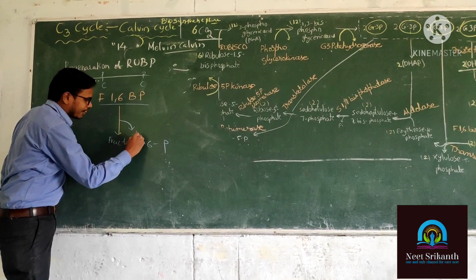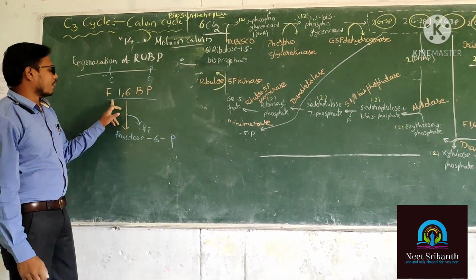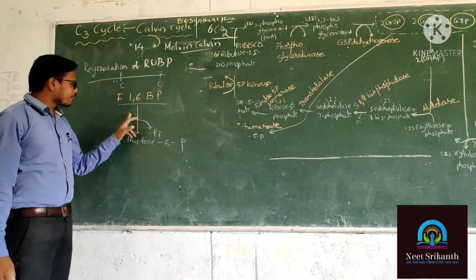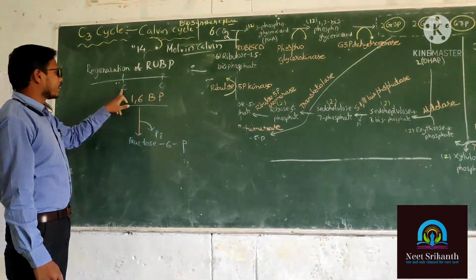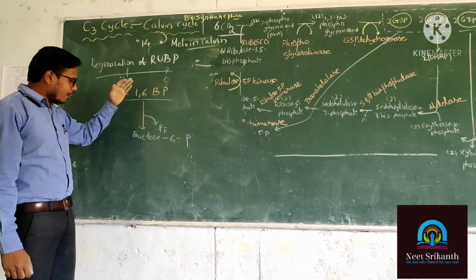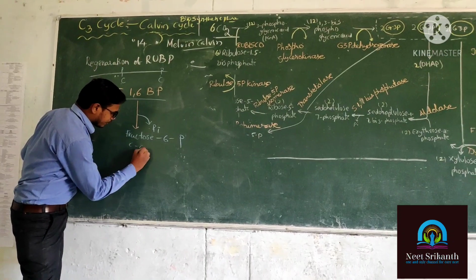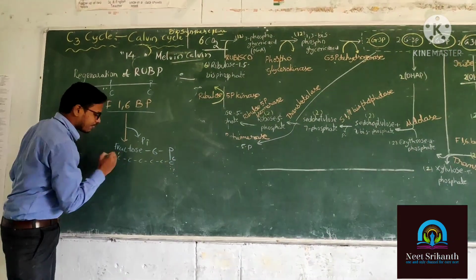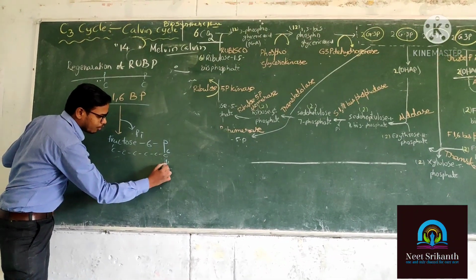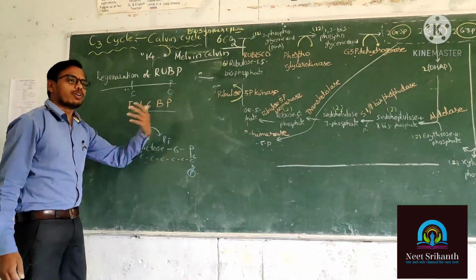We write like this. One phosphate is going to be removed from the fructose 1,6 bisphosphate at the position of the first carbon. Now that is turned into fructose 6-phosphate. Here 1, 2, 3, 4, 5, 6. This is the 6th one. This is the first one. So now only the 6th one is having the phosphate. The first carbon phosphate is going to be lost.